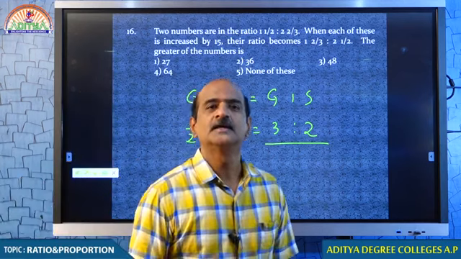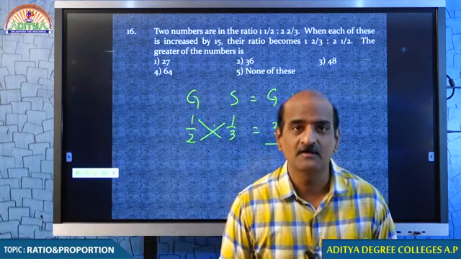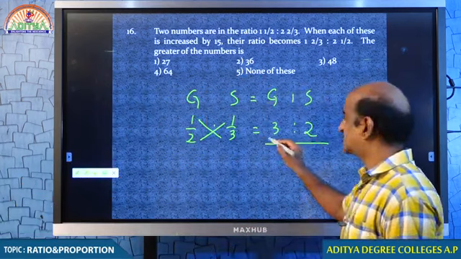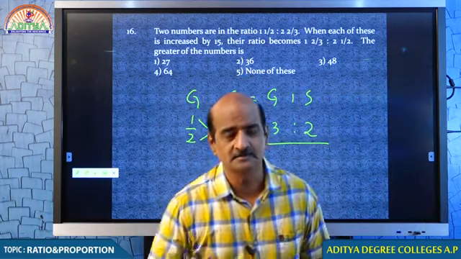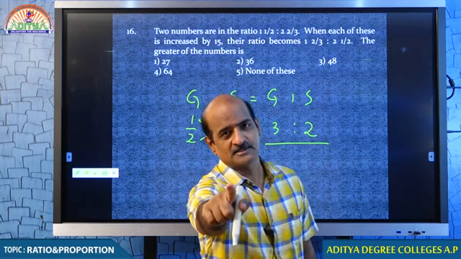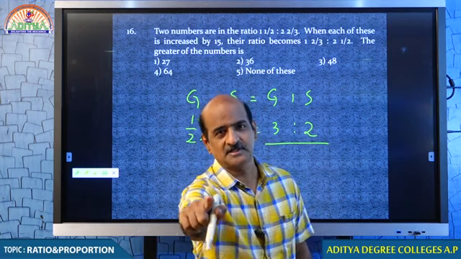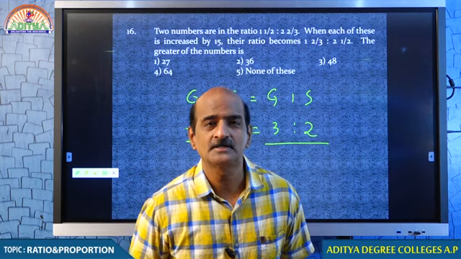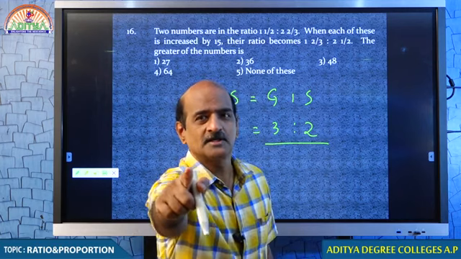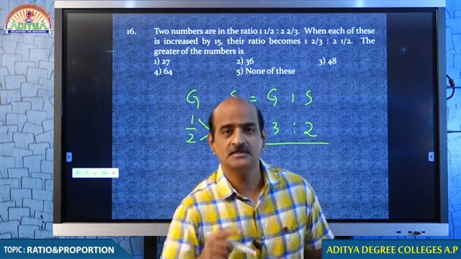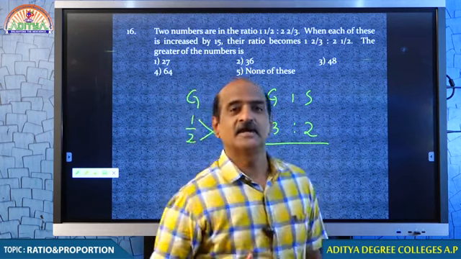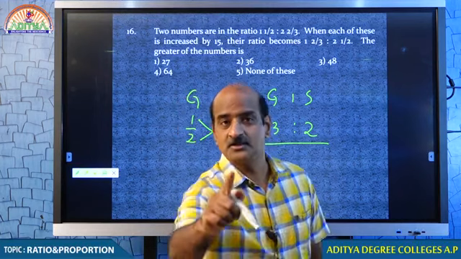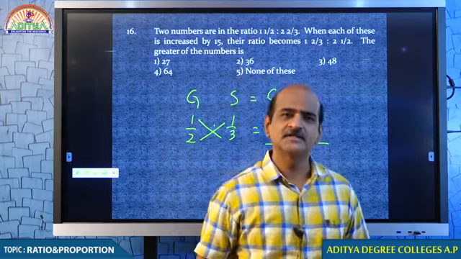Ratio should be in number. The meaning of 3:2 is, for every 3 chocolates I am getting, you are getting 2 chocolates. If I get 30 chocolates, you will be getting 20. If I get 300 chocolates, you will be getting 200. Now this is good.